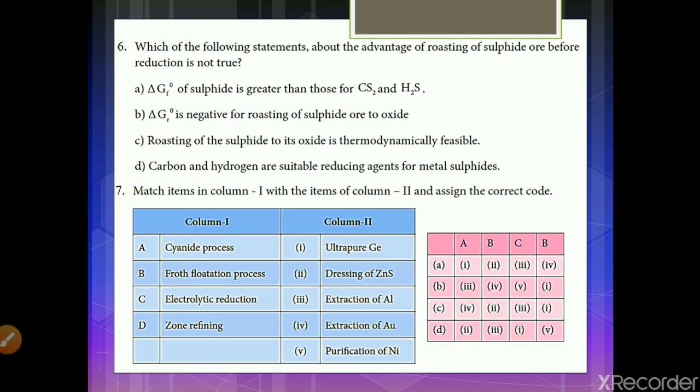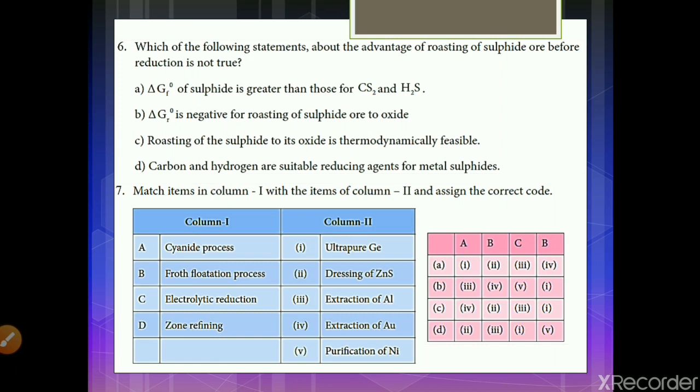It's a very direct question. So, carbon and hydrogen are suitable reducing agents for metal sulfides. We have learned from the reduction by carbon, hydrogen, etc. We have come to the conclusion that carbon and hydrogen are not suitable reagents for metal sulfides, so option D is the statement that is not true.